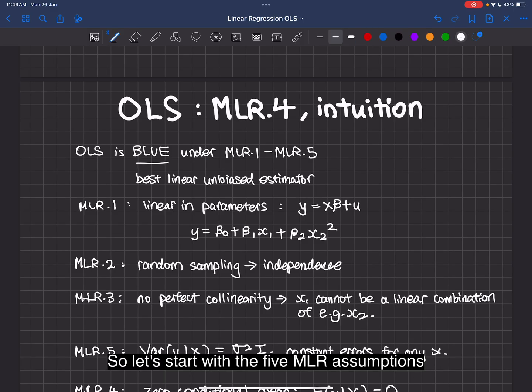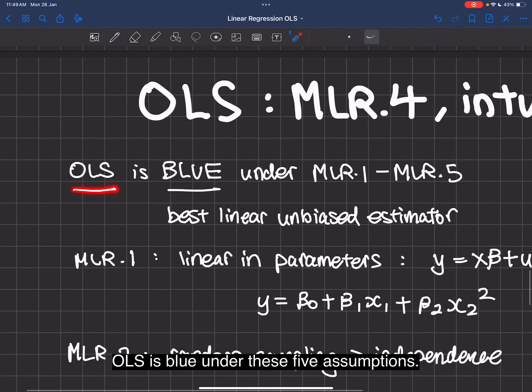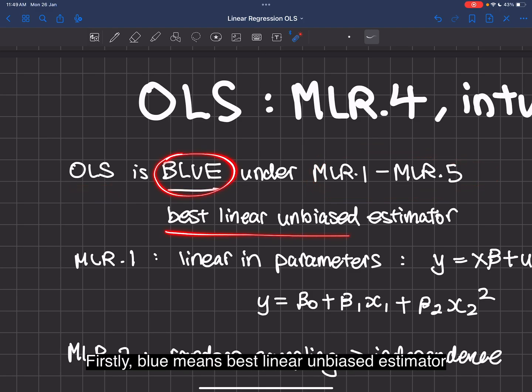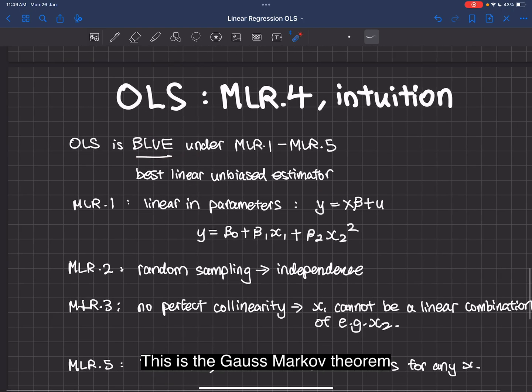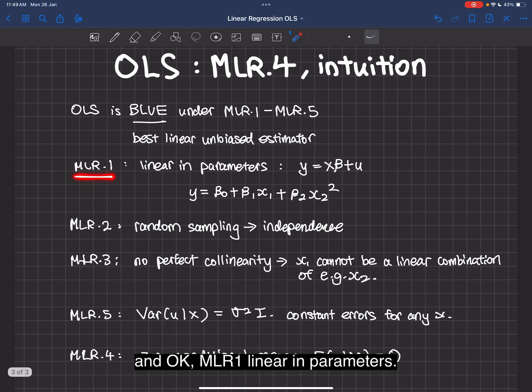So let's start with the 5 MLR assumptions. OLS is BLUE under these 5 assumptions. What are these 5 assumptions? We'll talk about it. Firstly, BLUE means best linear unbiased estimator. This is the Gauss-Markov theorem. And okay, MLR1, linear in parameters, y is Xb plus u in the matrix form.